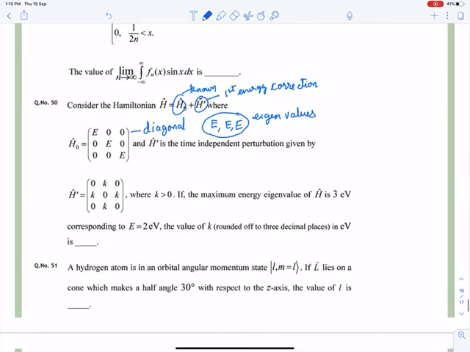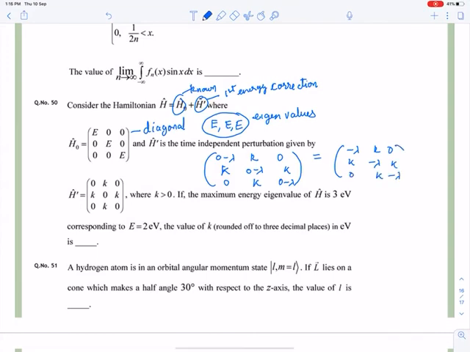So the eigenvalues will be given by the determinant of the matrix with entries minus lambda, k, 0; k, minus lambda, k; 0, k, minus lambda.